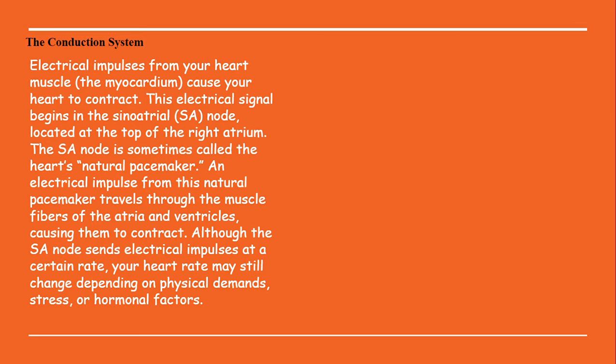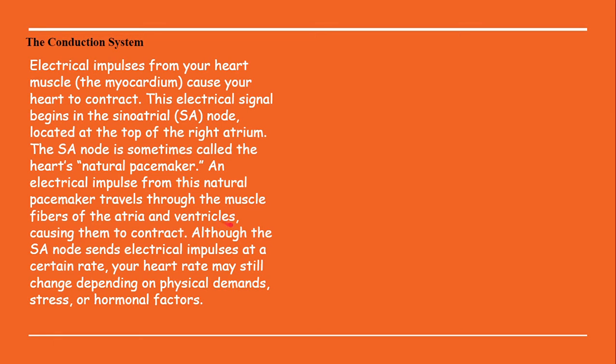Now this electrical signal begins in the sinoatrial node located at the top of the right atrium, and the SA node is sometimes also called the natural pacemaker. So an electrical impulse from this natural pacemaker, or the SA node, travels through the muscle fibers of the atrium and the ventricle.